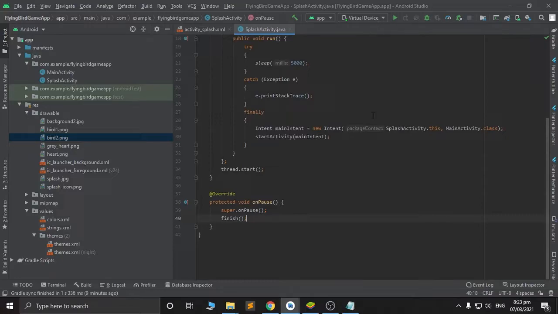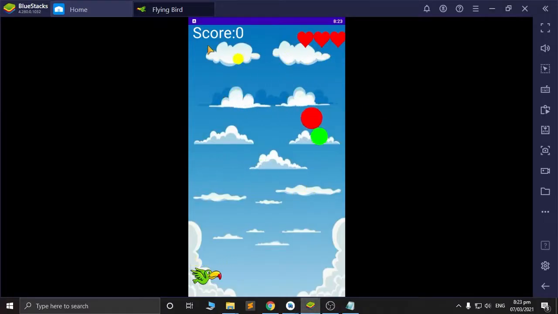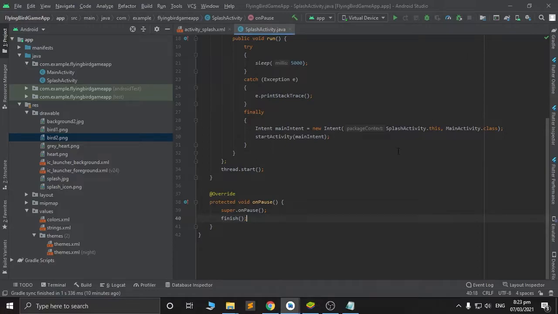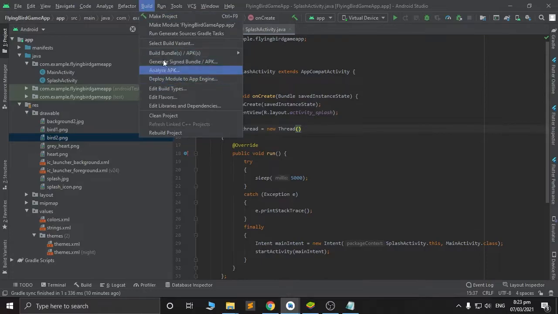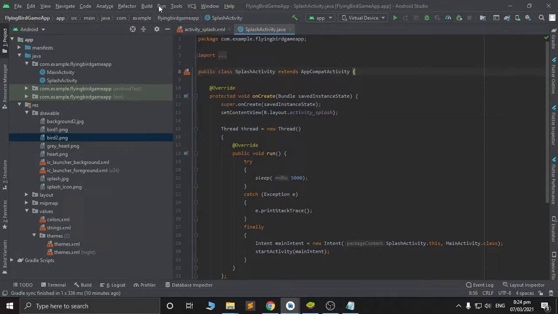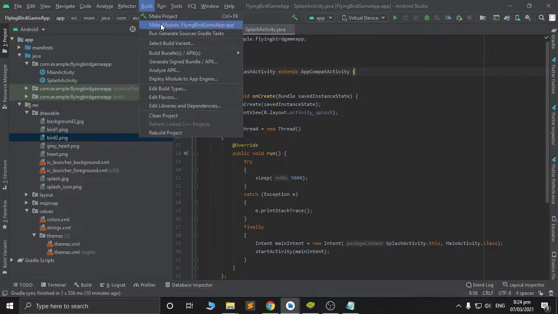So, let's try this on BlueStacks. As you can see, my Android Studio is already connected to BlueStacks. First, if your Android Studio cannot read your BlueStacks yet, click build, then click build bundles, then click build application.